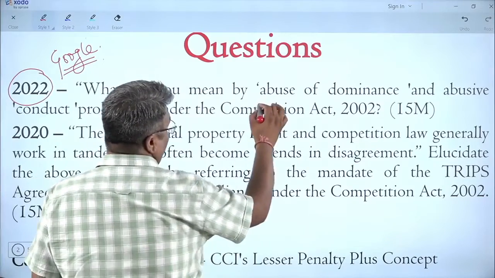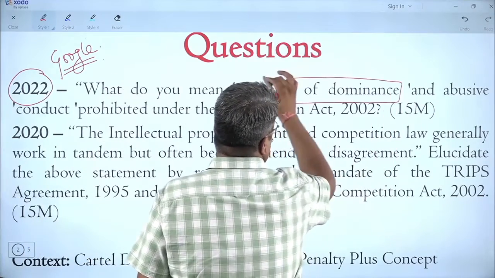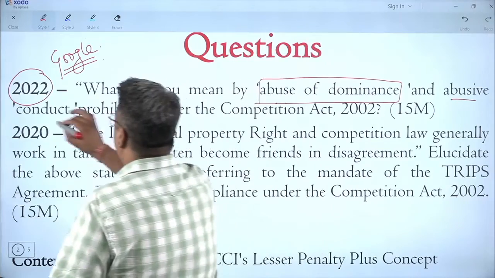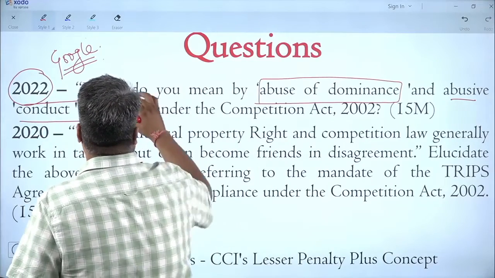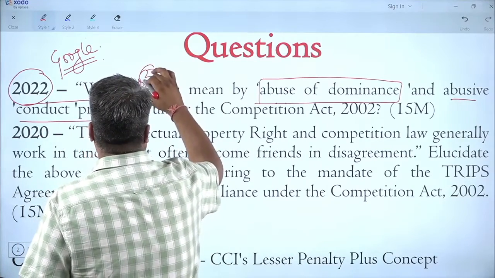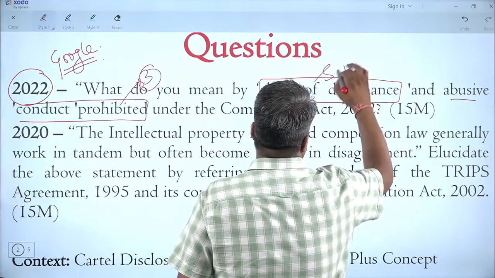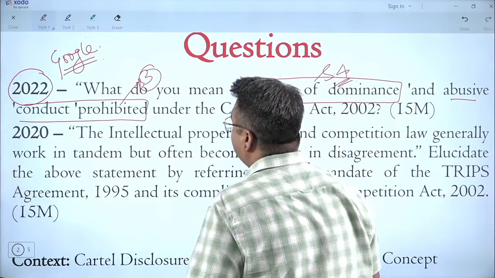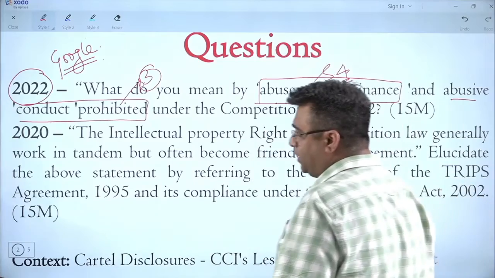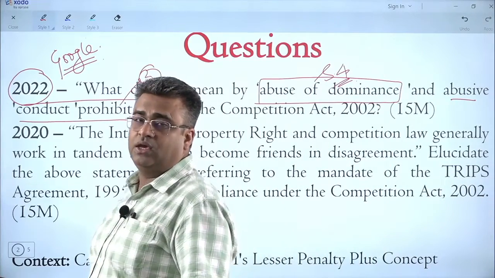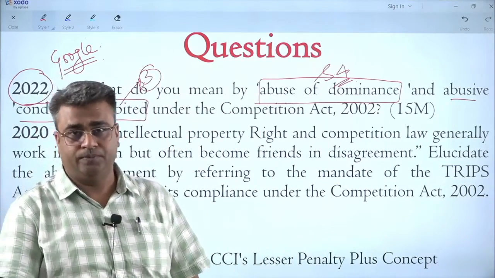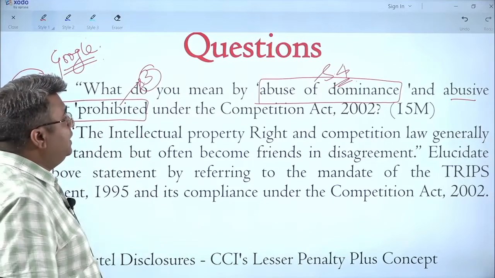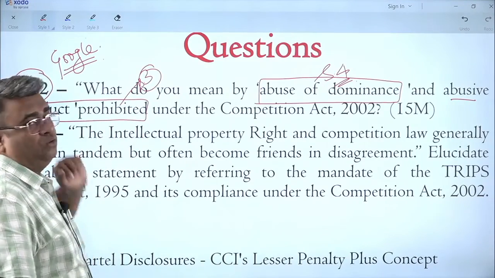So this was about the application of section 4, and this was about the application of section 3, and Google was penalized in violation of section 3 and section 4 with respect to its Android platform given for mobile phones. And that was the reason this question came in 2022.